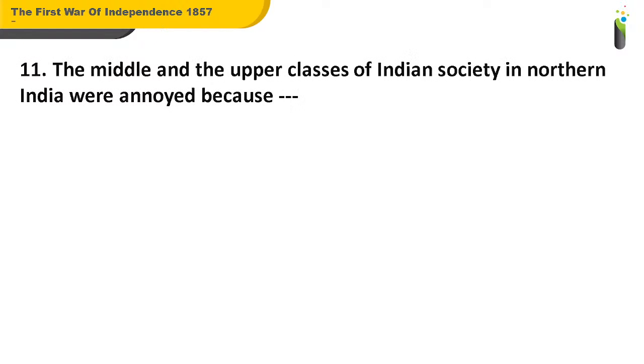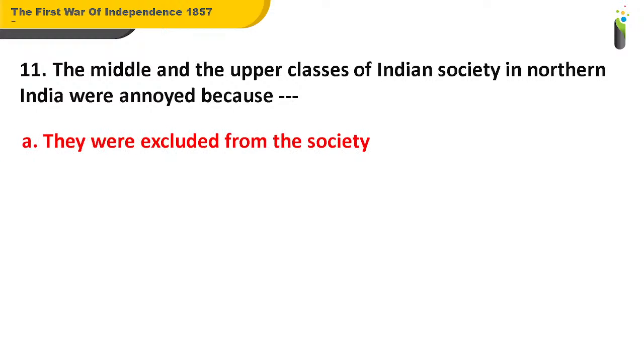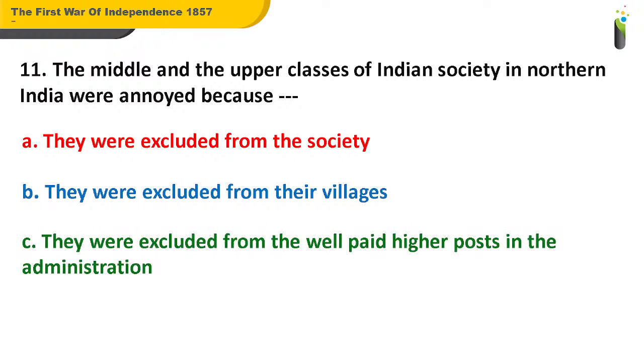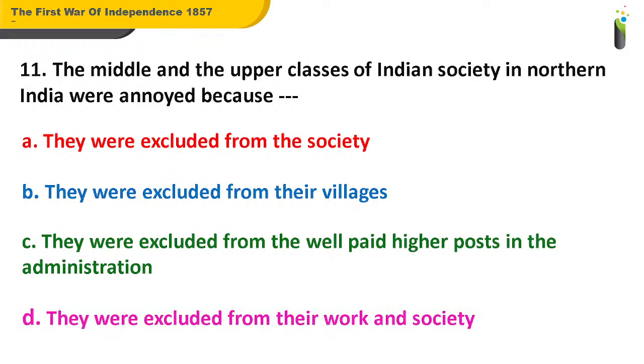The middle and the upper classes of the Indian society in northern India were annoyed because dash. A. They were excluded from the society. B. They were excluded from their villages. C. They were excluded from the well paid higher posts in the administration. D. They were excluded from their work in society.